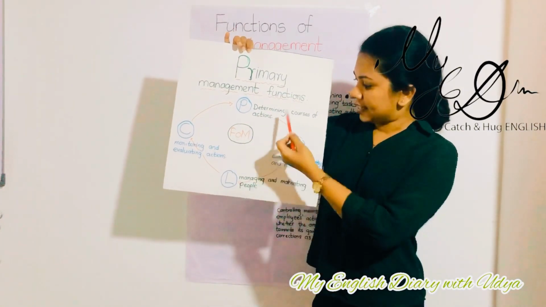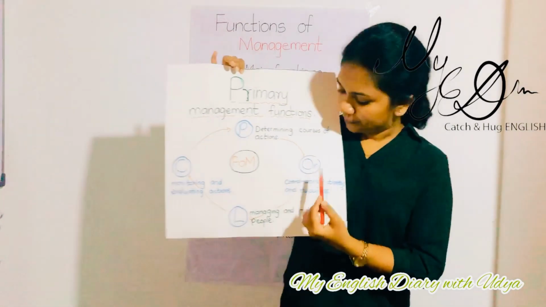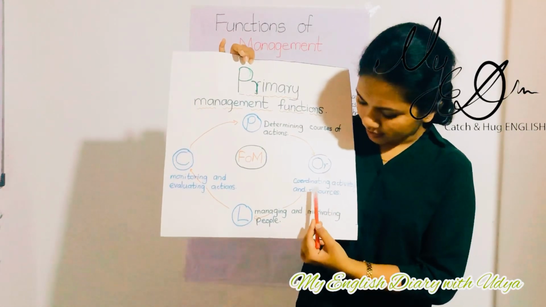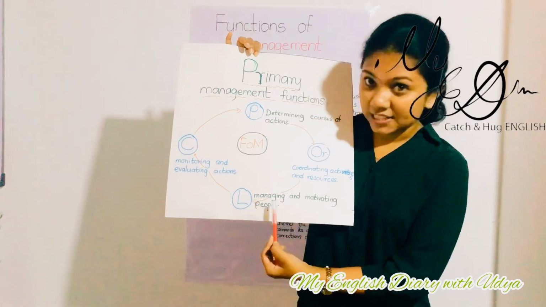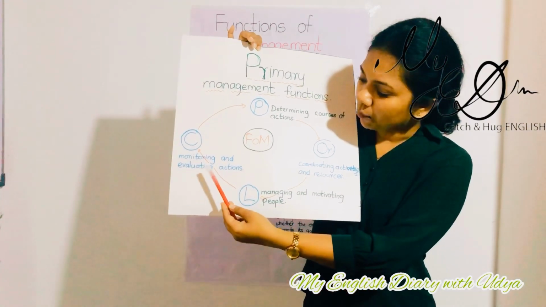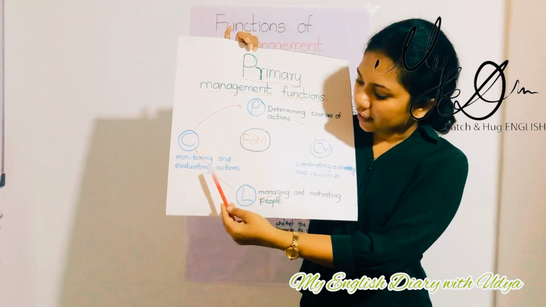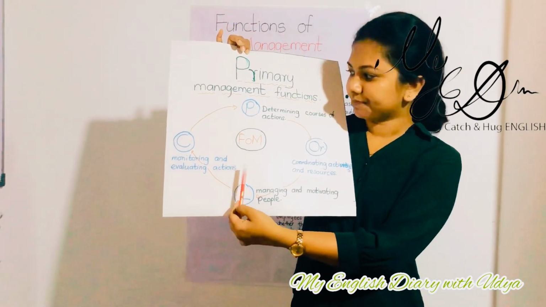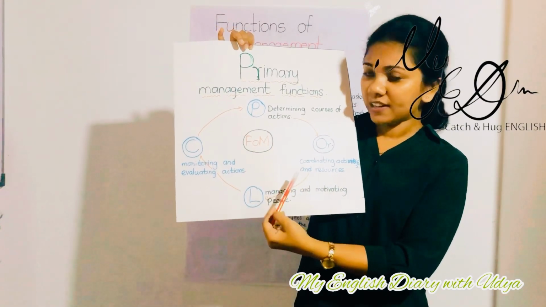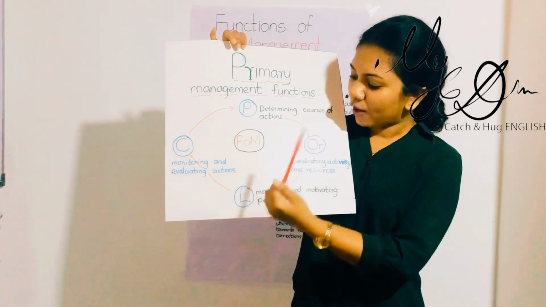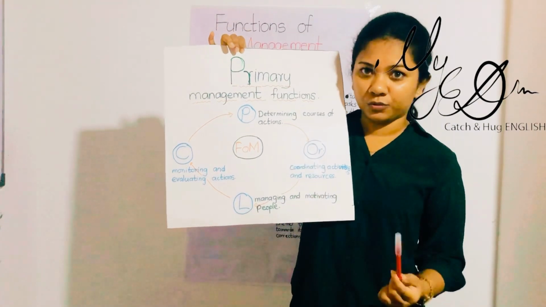PORLC: determining courses of action and coordinating activities and resources, managing and motivating people, and last, monitoring and evaluating activities. So these are the 4 basic functions of management. Here I have put only the first letter of those words.